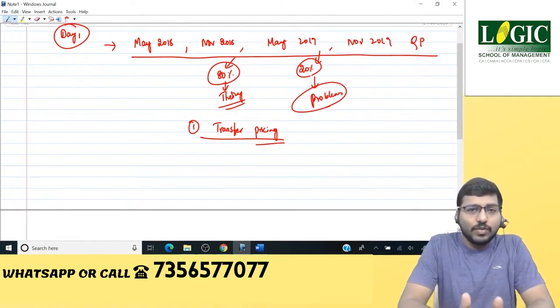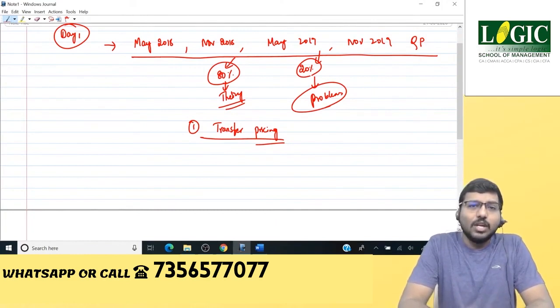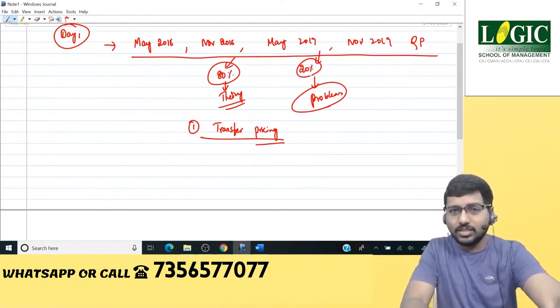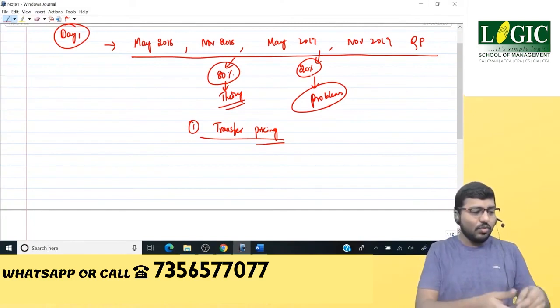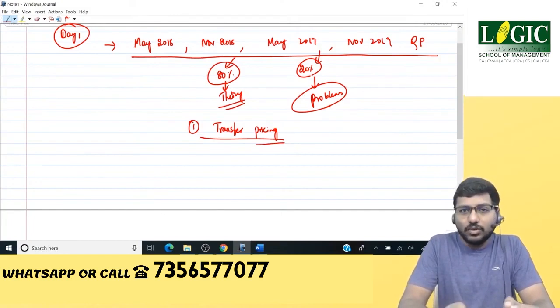So for that, they came out with a solution, and that solution was decentralization. Once they went for decentralization, they said that all these individual divisional managers or branch managers, whoever it is, we give you individual powers. We called it divisional autonomy. That was the key technical term.